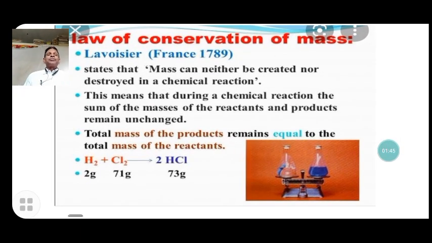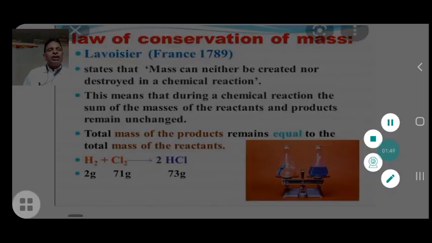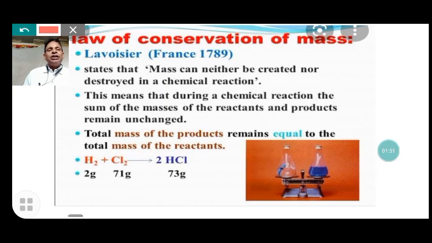The first law is the law of conservation of mass. This law was given by Antonio Lavoisier in the year 1789. He stated that mass can neither be created nor destroyed in a chemical reaction. Mass is conserved, whether it undergoes a physical change or a chemical change.